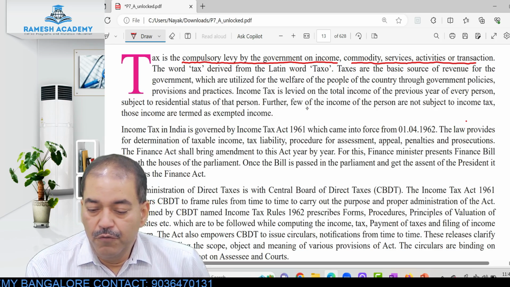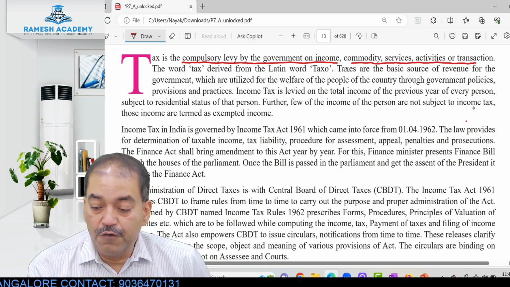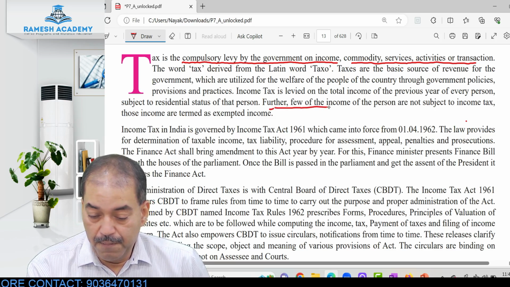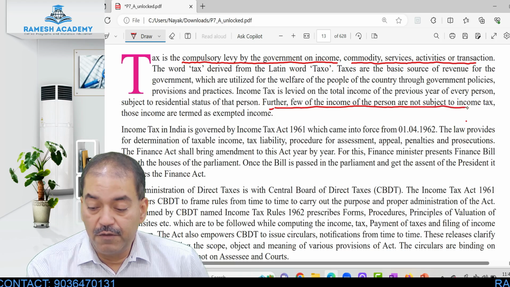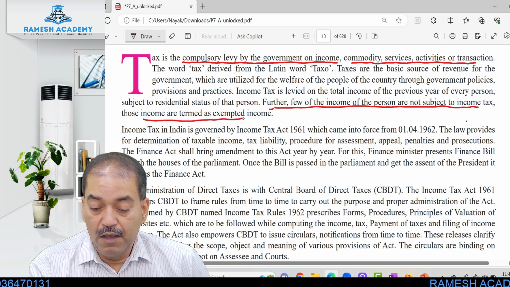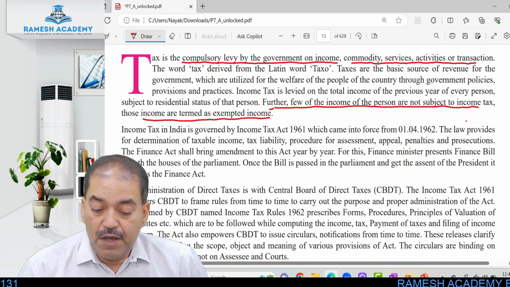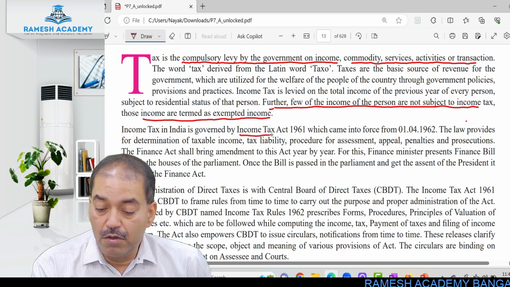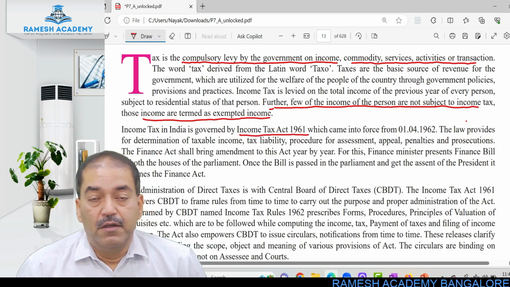Further, a few of the incomes of a person are not subject to income tax. Some people are not liable to pay tax because their income does not fall within the taxable bracket. Those incomes are exempted incomes. Income tax in India is governed by what? Main important thing.